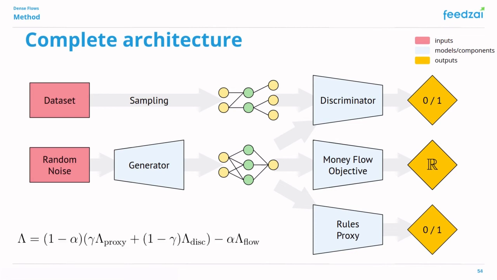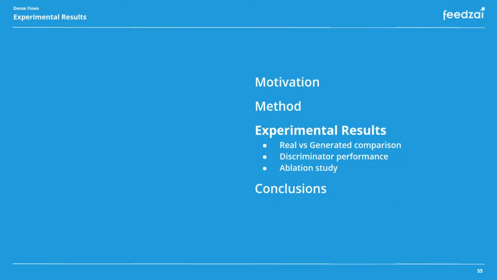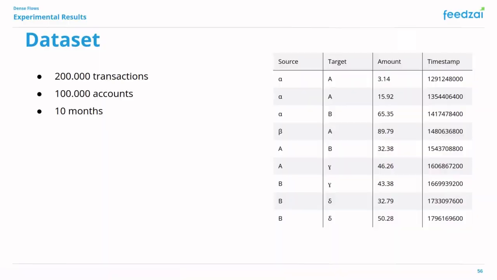We combine the feedback from these three sources using this loss during the training of the generator. We use hyperparameters alpha and gamma to tune their relative strength. Now that we covered our architecture, we will see some results we got from testing our method.